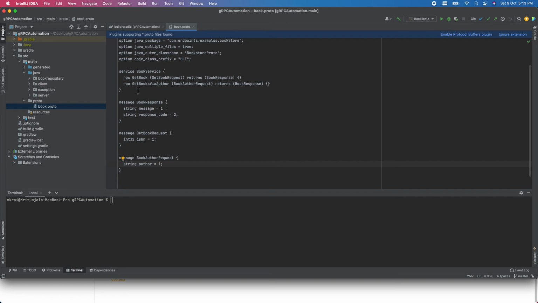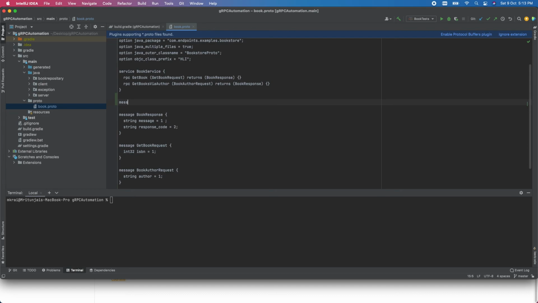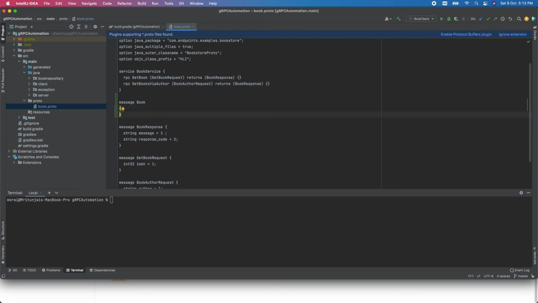Actually we could also have a return book object, so you can create a book object like this way. If along with this message and response code you want to return a book also, because ideally if the user is searching for any book, we should return a book also.